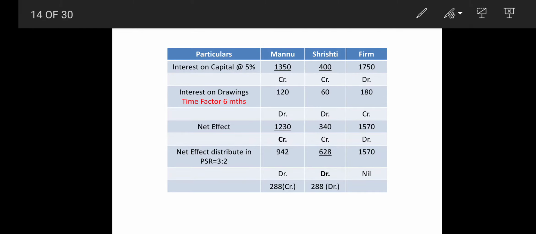Now we have to put down the net effect. Credit minus debit: 1,350 minus 120 gives 1,230 credit. In the same way, 400 minus 60 gives 340 credit, because the credit sign is more. And here debit 1,750 and credit 180, so the sign will be 1,570 debit.